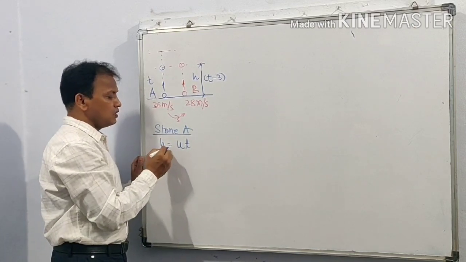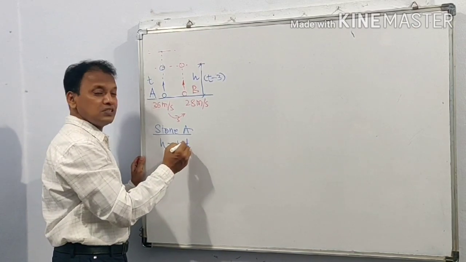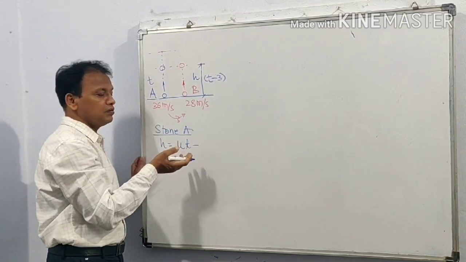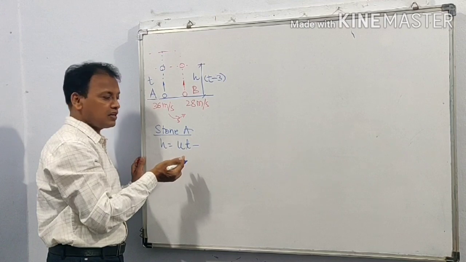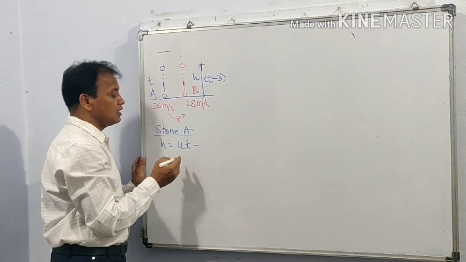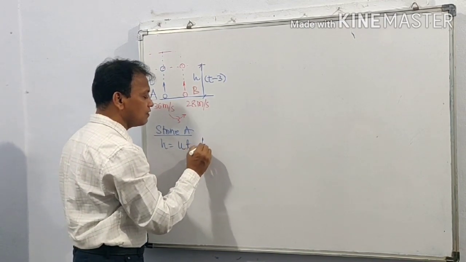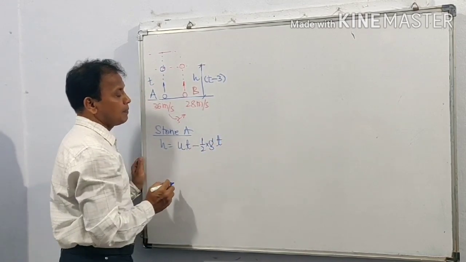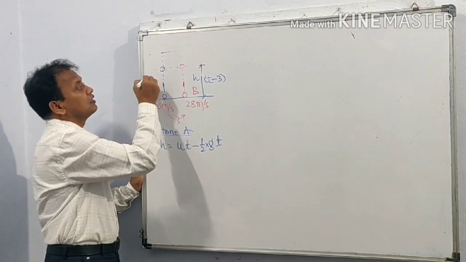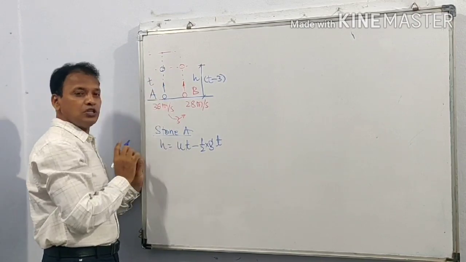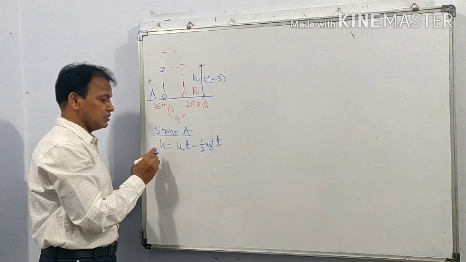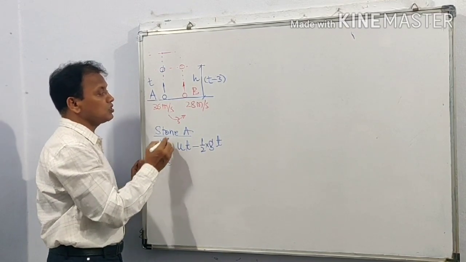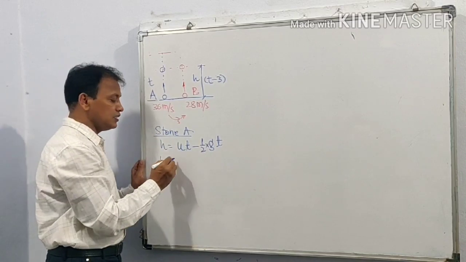For stone A, H is equal to ut plus 1 half at square. But as the motion is upward against gravitational acceleration, we are using a negative sign. S is equal to ut minus 1 half g t square. Here t is equal to t, let us keep it as it is. H we don't know, but the initial velocity is known. For stone A it is 36.